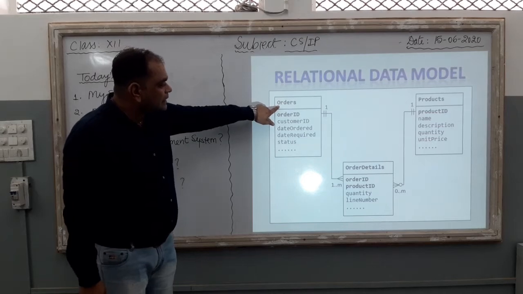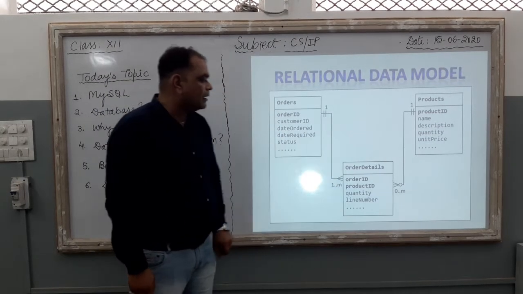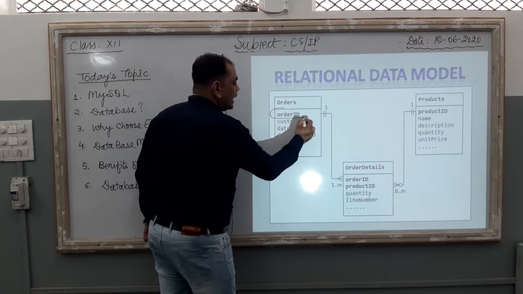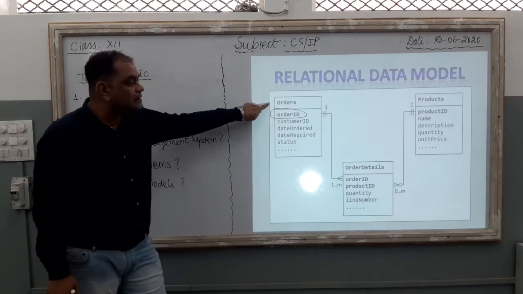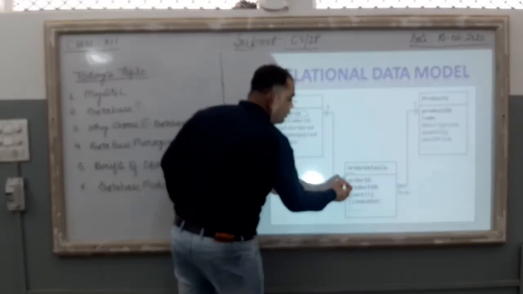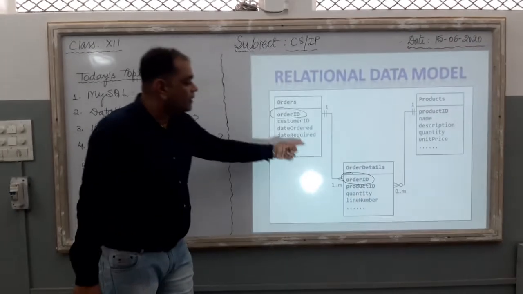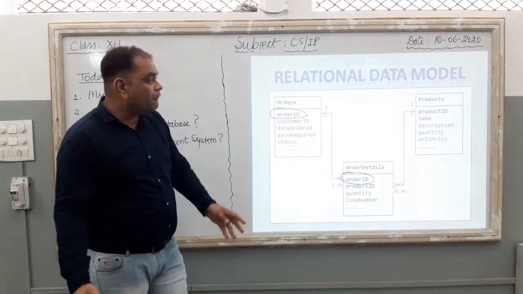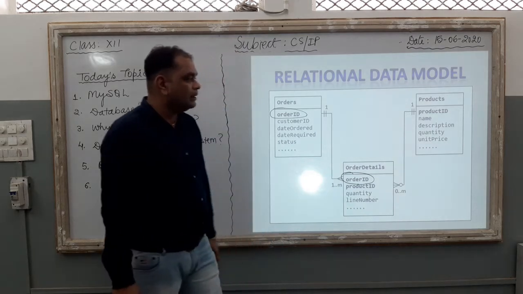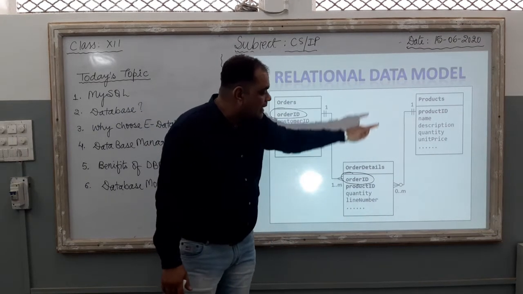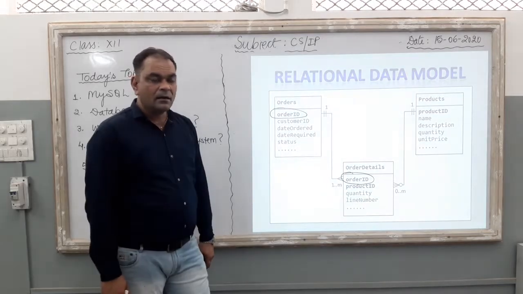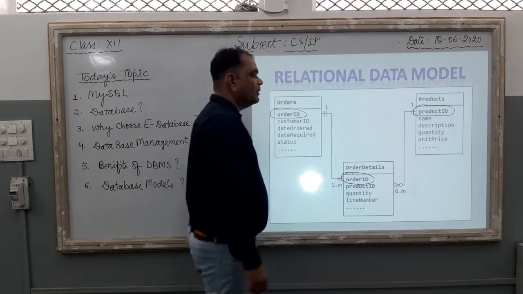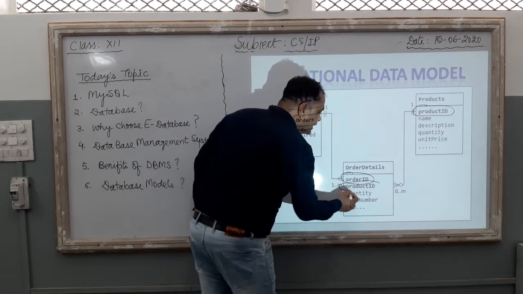Suppose we see this order table and order details table. Both these tables are connected by a common column, that is order ID. The order ID column is available in the orders table, and it is also available in the order details table. So by this common column, these two tables are connected with each other. Right? Now the third one, the products table, is connected with the order details table. If we see the fields of the products table, we come to know that the product ID column is a common column in these two tables.